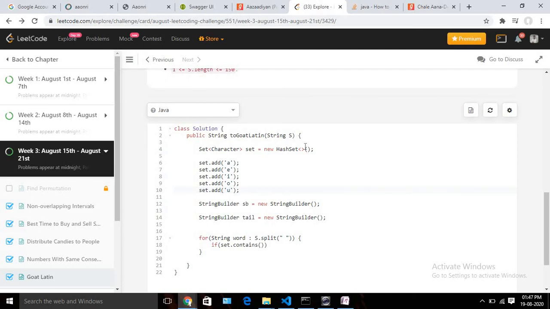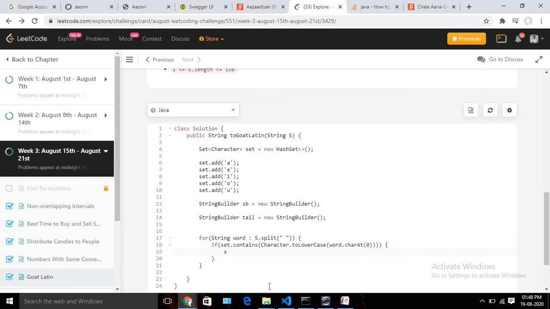Okay, I think these all are the 5 vowels we need to consider. So now what I need to do, as I told you, this can contain capital case or lowercase both, right? So we will convert that into lowercase and we will check. So character dot toLowerCase. Now we can call word dot charAt. We need to check only the first position, so it should always be 0. If it returns true, then we don't need to remove anything, right? We can directly append. Okay, so let's do that.